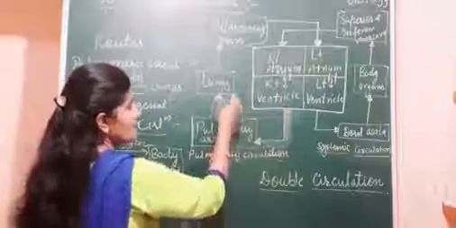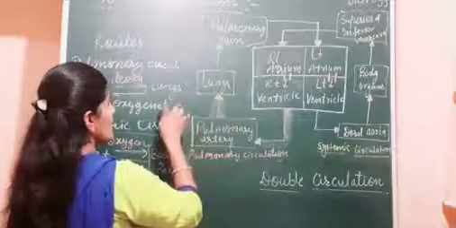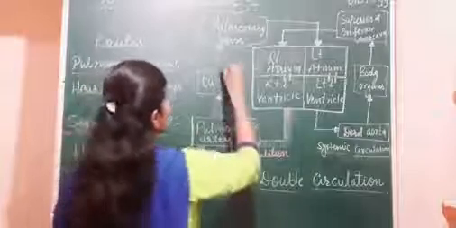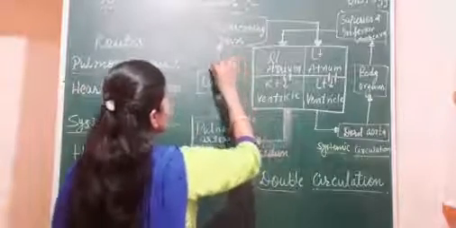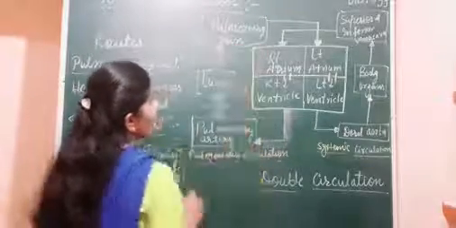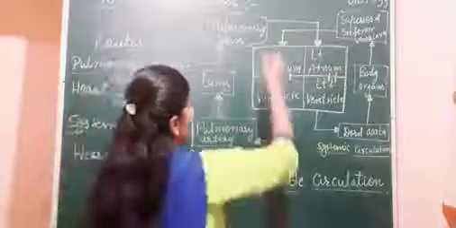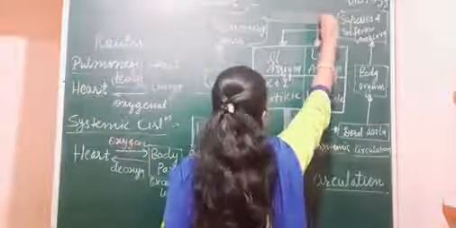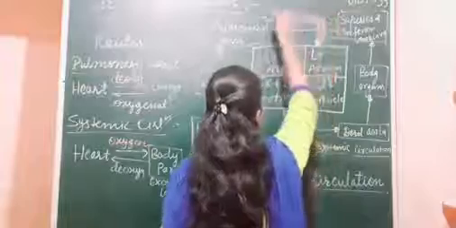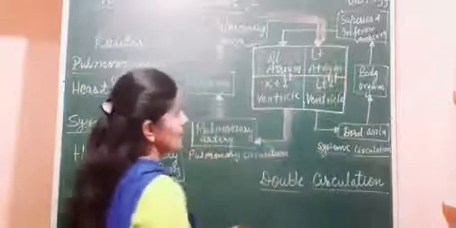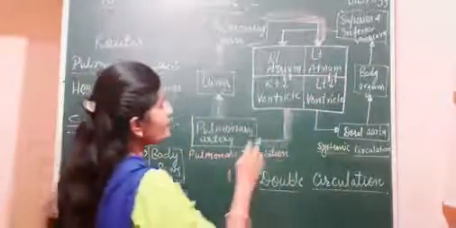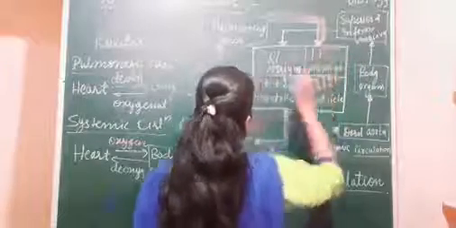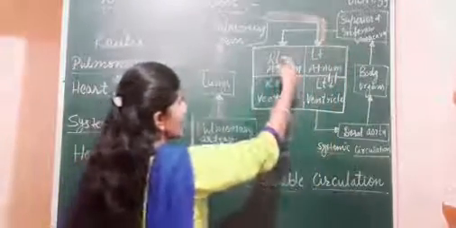The lungs convert the deoxygenated blood they receive into oxygenated blood, and this oxygenated blood is supplied to the heart through the pulmonary veins. These pulmonary veins bring the oxygenated blood towards which chamber? The left atrium. The blood coming into the left atrium is oxygenated, and the blood in the right atrium is deoxygenated. The right chambers have deoxygenated blood, which goes to the right ventricle.